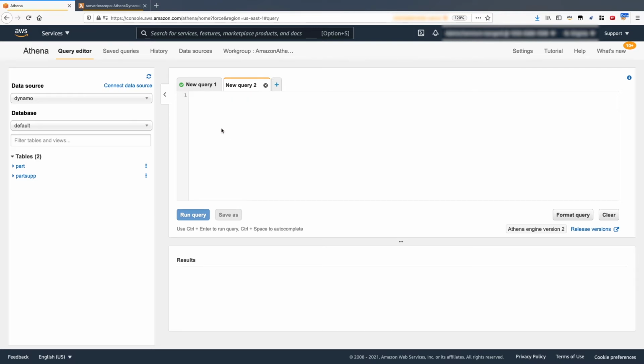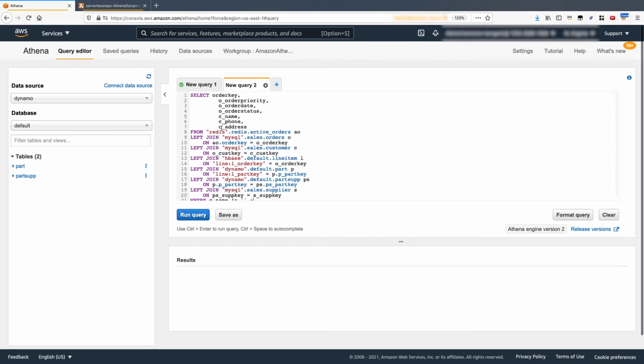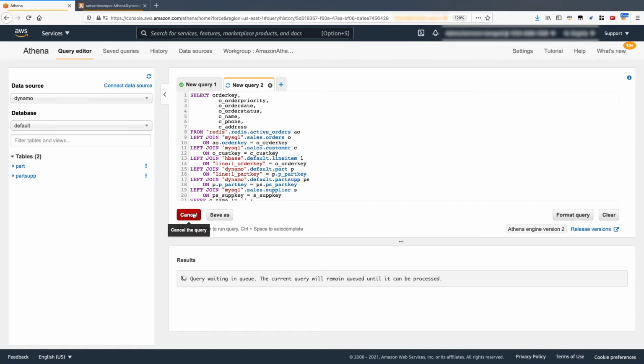So I'm just going to create a new query tab. And so let's paste in a complex query that I've used previously, which is going to provide us a list of all our active orders. Now, the query performs joins across a variety of data sources. We will be joining data from Redis, MySQL, HBase, and Dynamo. So let's now run that query, and we'll see what type of response we get back.